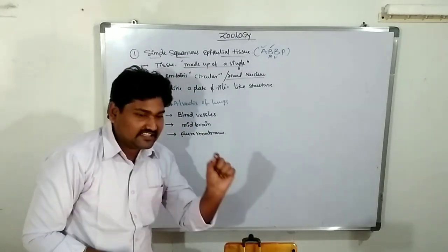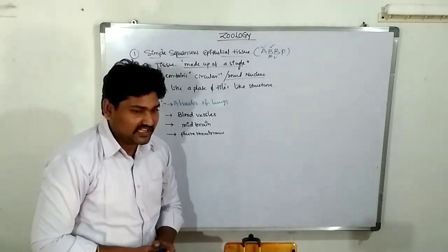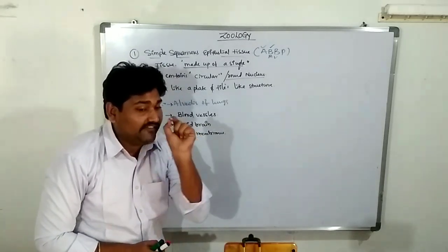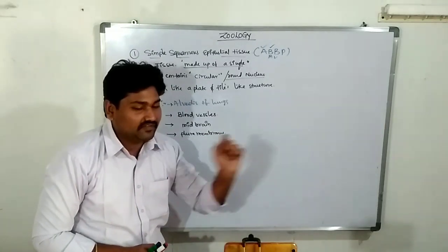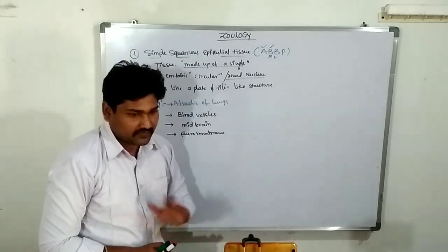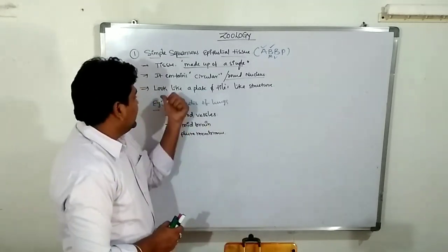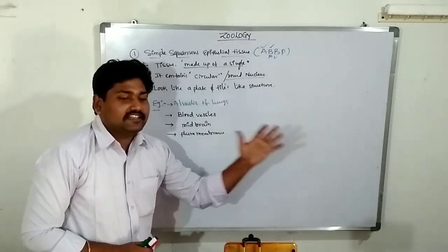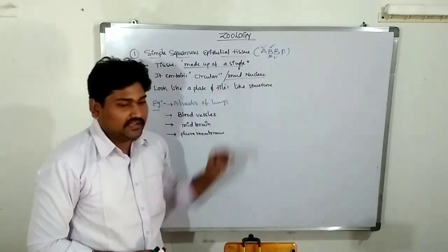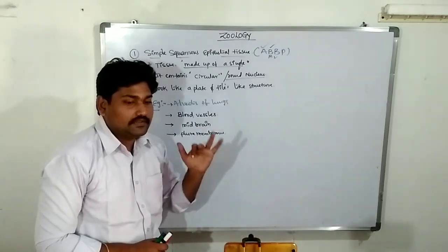These are made up of a single layer. Simple squamous epithelium is made up of a single layer containing only one nucleus located in the middle of the cell, so it looks round-shaped. Clear? It is a plate-like, tile-like structure. Examples are ABBP: alveoli, blood vessels.